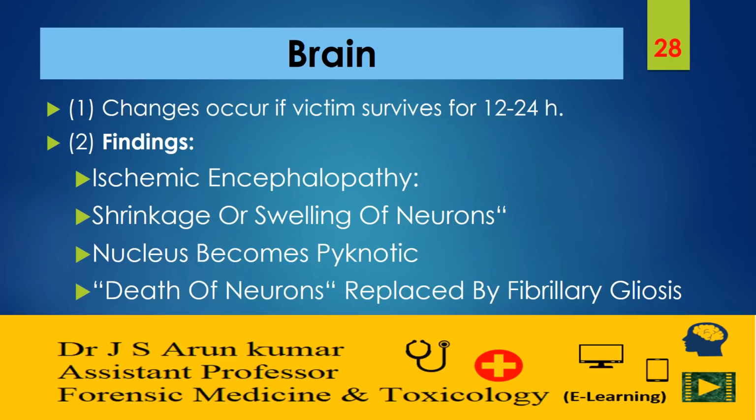The most commonly seen finding will be ischemic encephalopathy and shrinkage or otherwise swelling of a part of a neuron, where the nucleus of the neuron will show features of pyknosis. Death of neurons will be replaced by fibrillary gliosis. And here, we need to remember again, if a victim survives for a period of 12 to 24 hours, then these features can be noted. If the death is instantaneous, then these findings will not be seen.